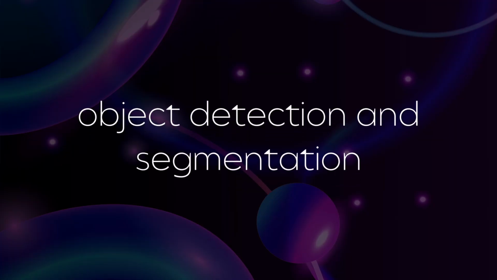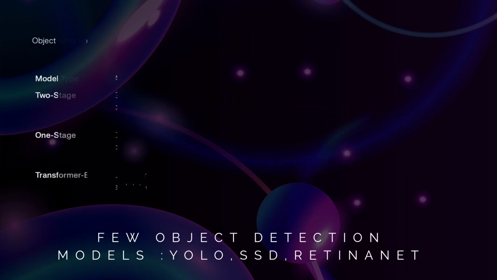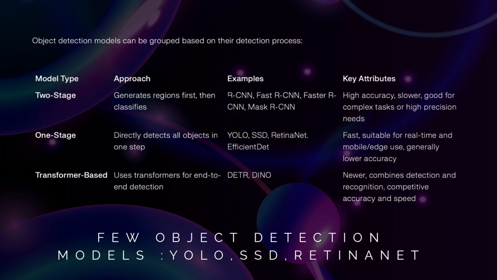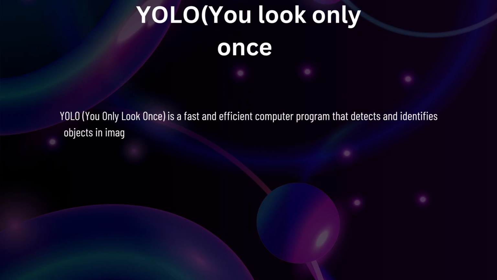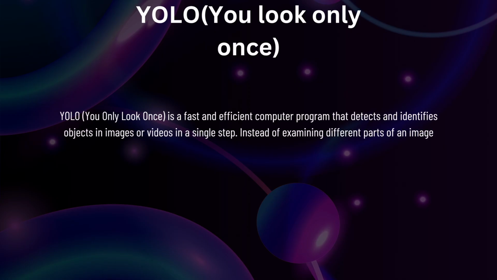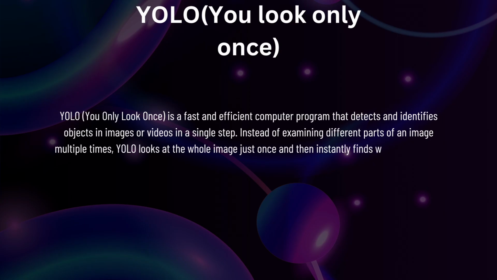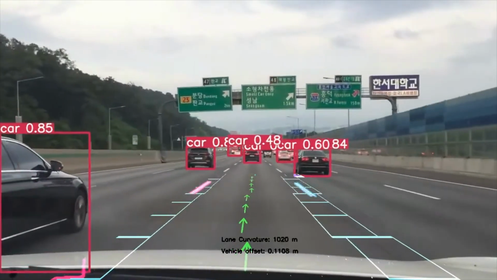Lastly, we are going to talk about object detection. We employ different types of models based on our requirements for object detection. They are one stage, two stage, and transformer based, for various purposes like region classification and object detection. A frequently used object detection model in robotics is YOLO, which stands for You Only Look Once, which detects and identifies objects in a video or an image in a single step.